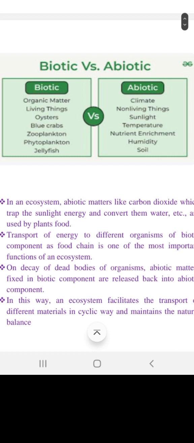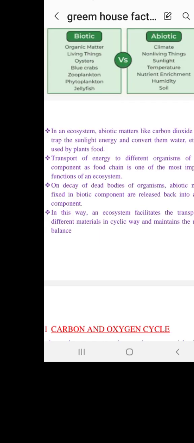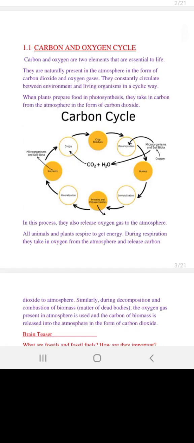That's it for this. The next topic would be the carbon and oxygen cycle. In this particular cycle, we will see how these two elements are transported through the entire environment. First we have carbon and oxygen. They are the two basic elements, essential to life. Even the human skeleton or bones are made of carbon. When it comes to oxygen, we need it for breathing in and breathing out.